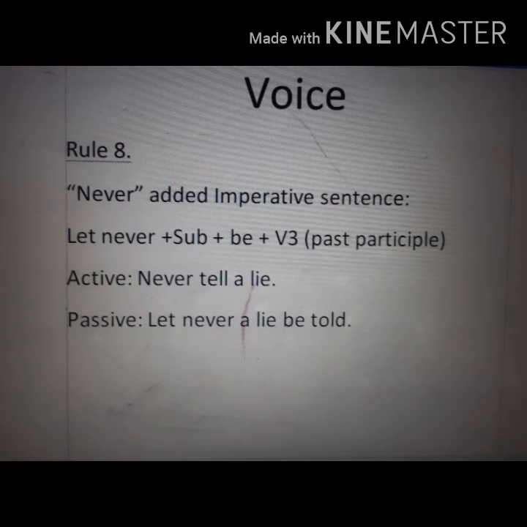Now never added imperative sentence. If you get this kind of imperative sentence, then what will be the voice change? Structure: let never plus subject plus be plus V3. We can take an example. Never tell a lie. Let never a lie be told.